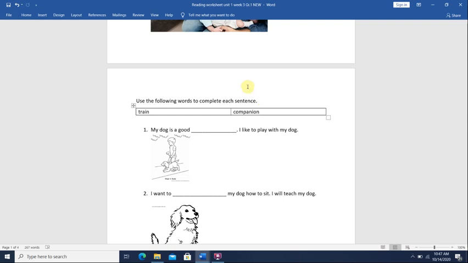Okay, number 1, let's start answering. My dog is a good blank. I like to play with my dog. What can we put here? Train or companion? Remember, train means to teach an animal to do something, but companion is another word for friend or pal. So I would put here, my dog is a good companion. I like to play with my dog.